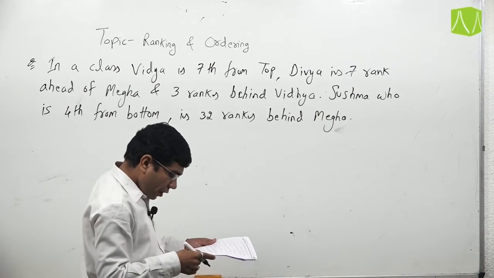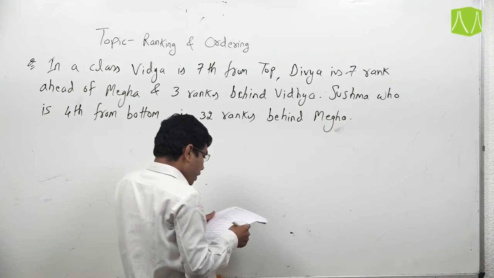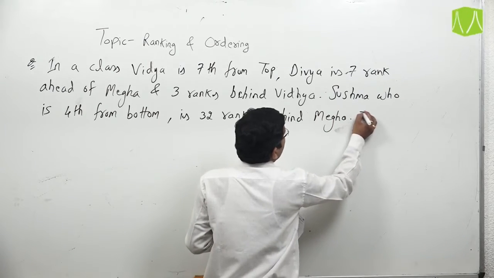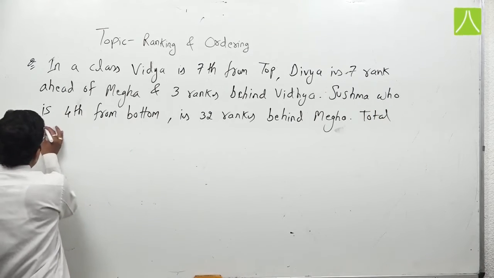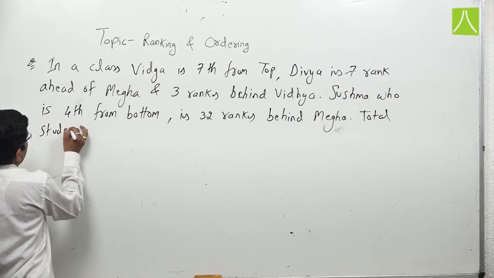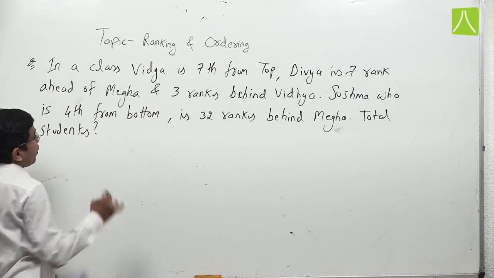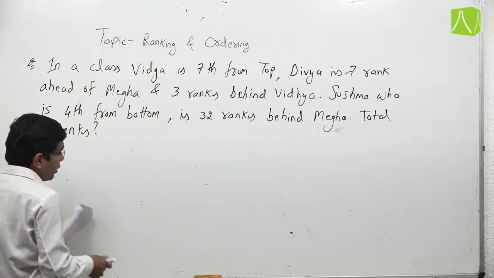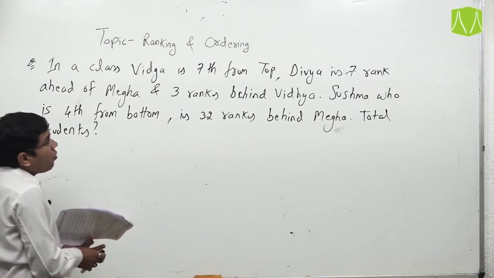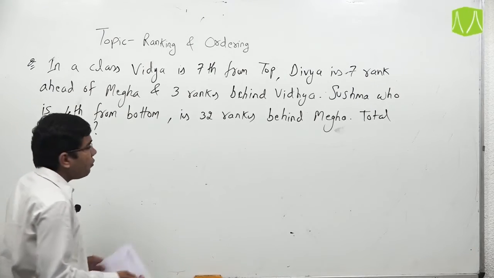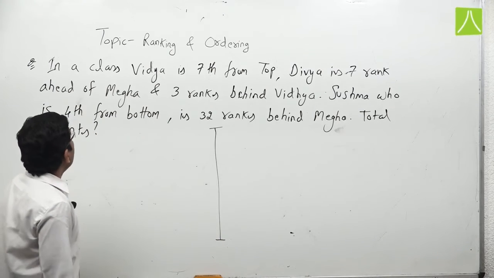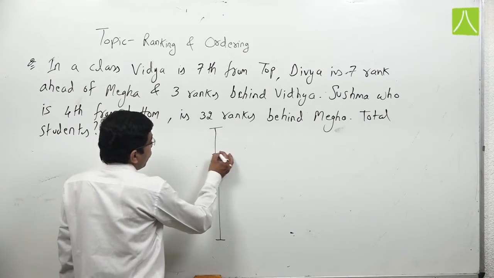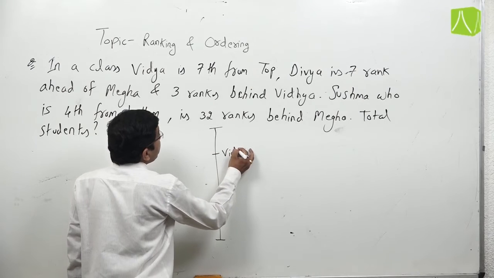Now we have to find how many students are there in the class, the total students. According to the given data, we have to draw some diagram. In a class, Vidya is 7th from top.